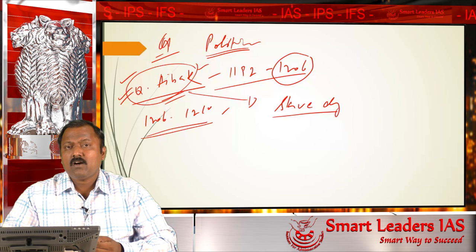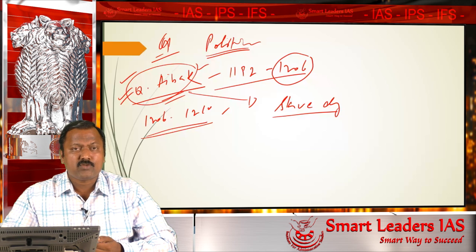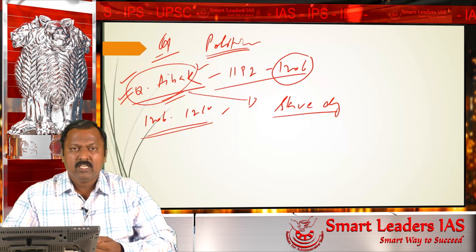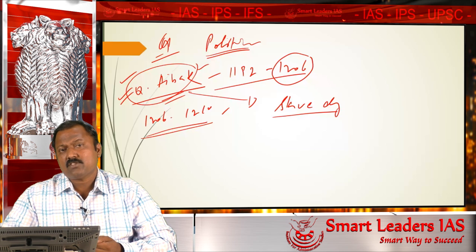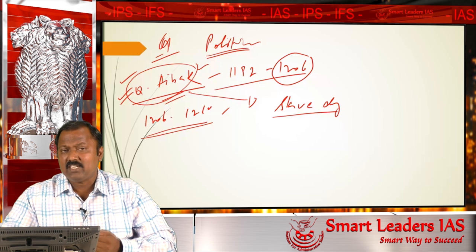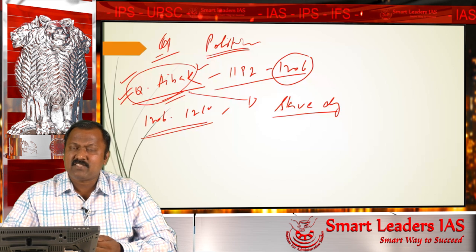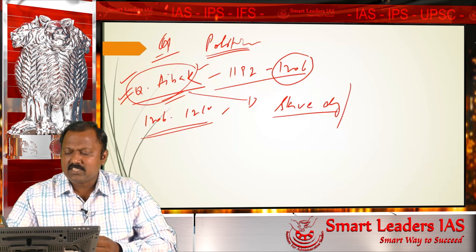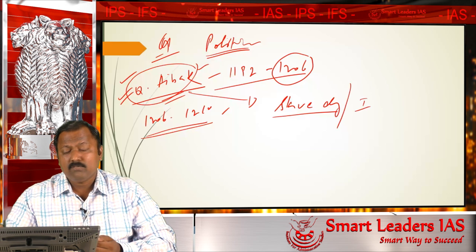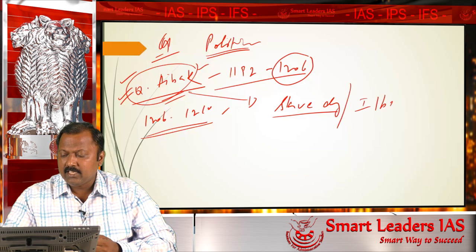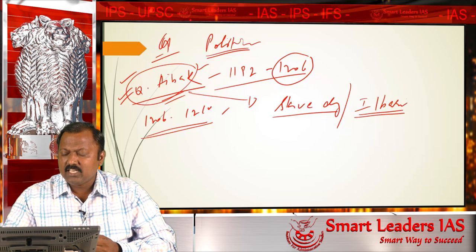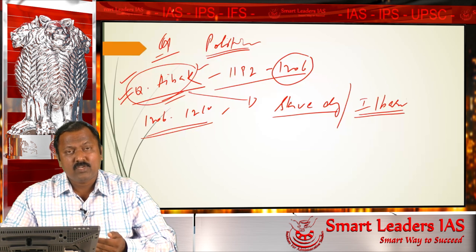This is called a slave dynasty because some of the rulers who sat on the throne happened to be slaves. But we have other independent rulers also who sat on the throne, who happened to be not slaves, they were independent. So some historians doubt whether to call this dynasty a slave dynasty or not. Sometimes this dynasty is also referred to by a term called Ilbari dynasty, I-L-B-A-R-I. Ilbari is the name of the tribe these rulers came from.